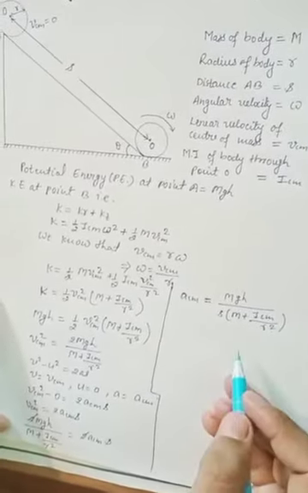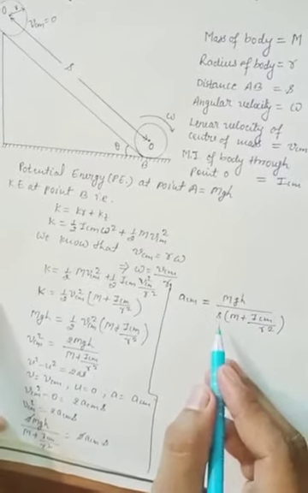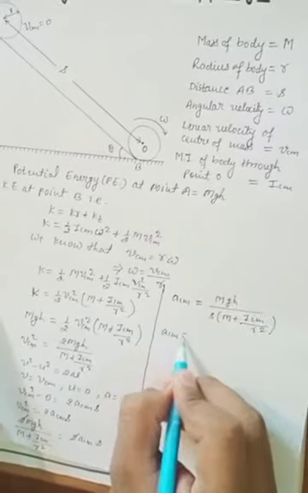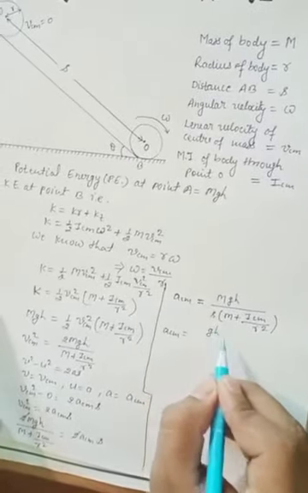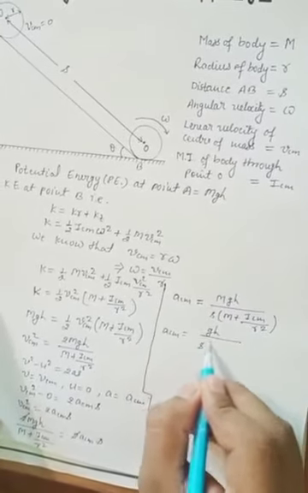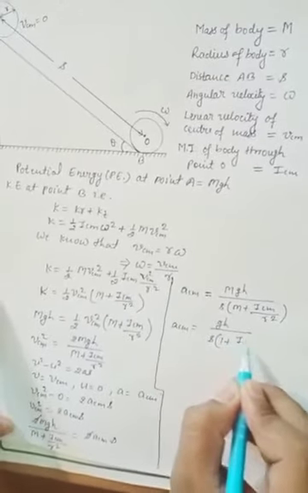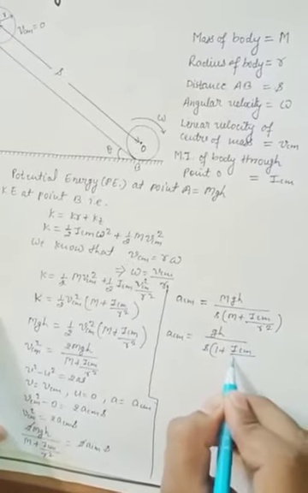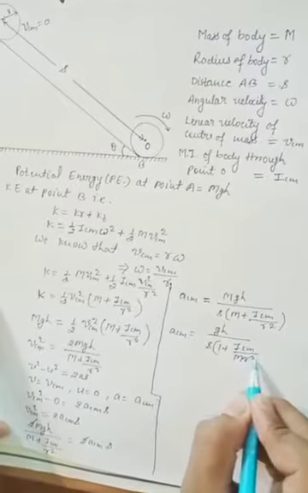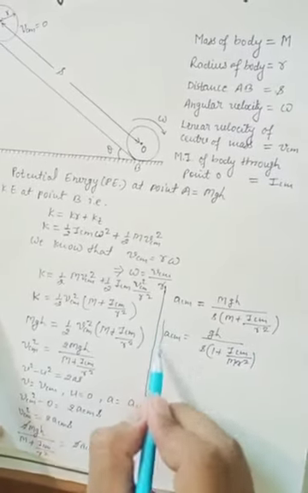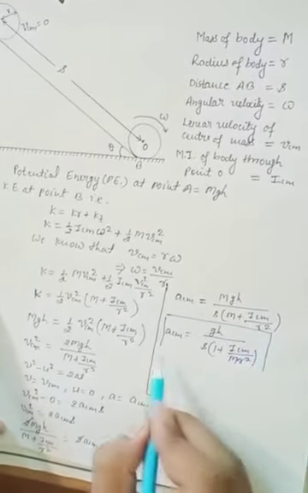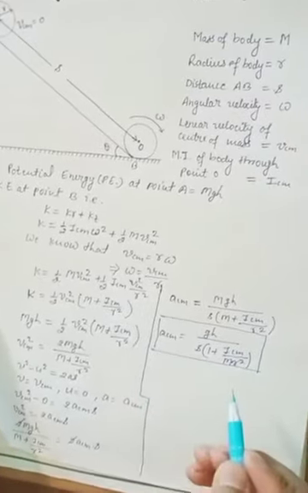Now we can take m common and cancel it. Here it will become ACM equal to gh upon S times 1 plus ICM upon mR square. Now this is the equation of ACM.